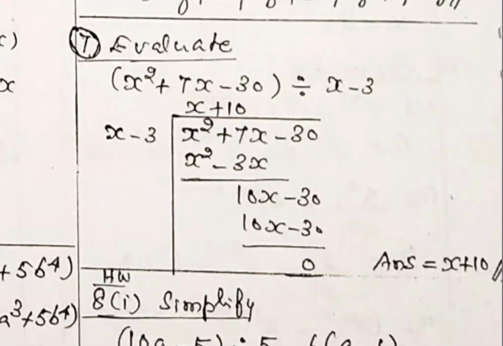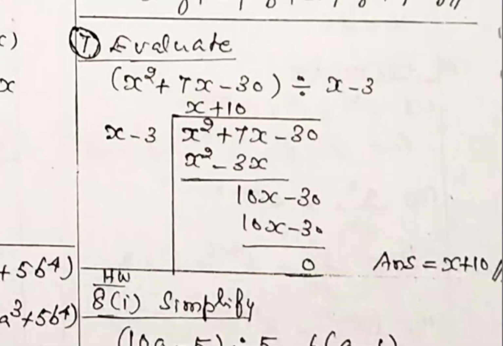By means of x, you multiply both the terms. x into x, x square, then x into minus 3, minus 3x. Then subtract. x square minus x square becomes 0. Plus 7x minus 3x, we will subtract. Already the rule is studied: change the sign of the lower number and add it. So minus 3x becomes plus 3x. Add it, 10x you will get. Drop the value, minus 30.